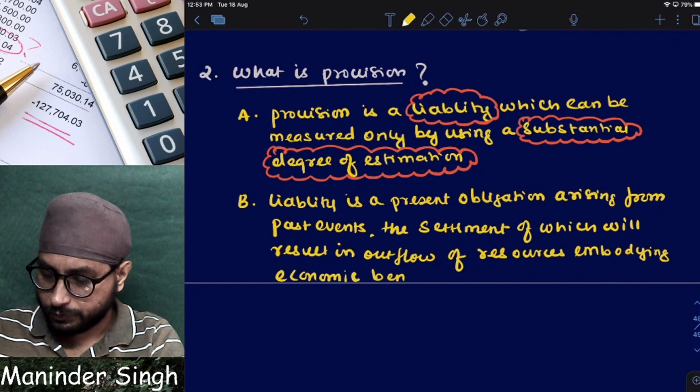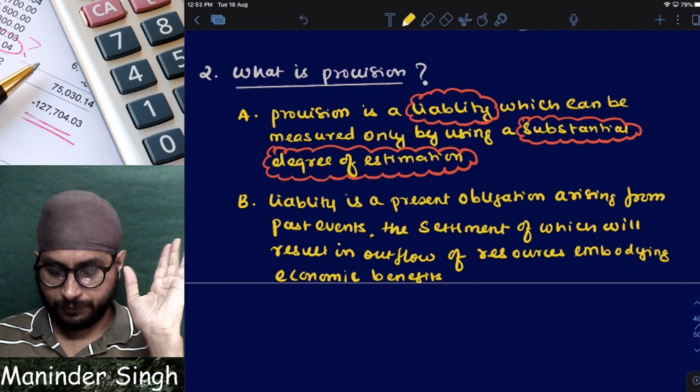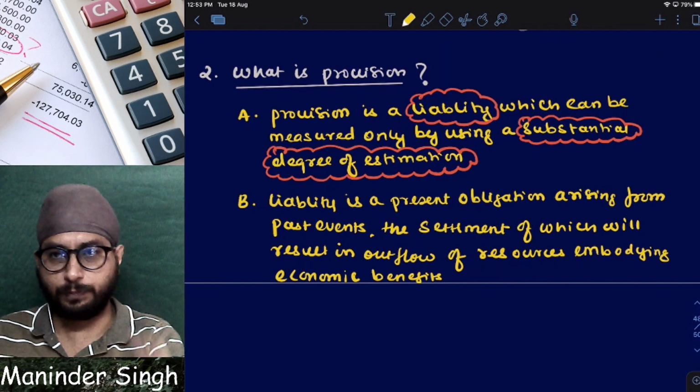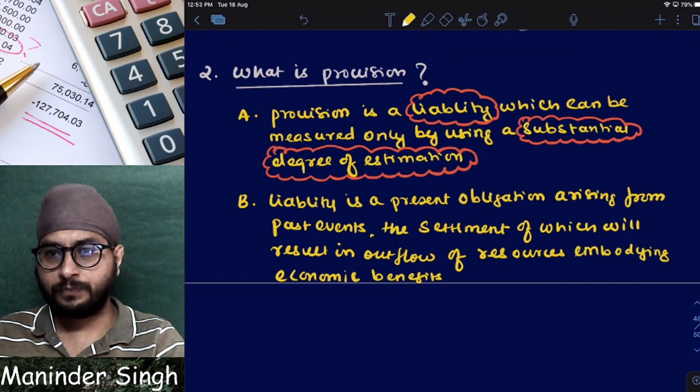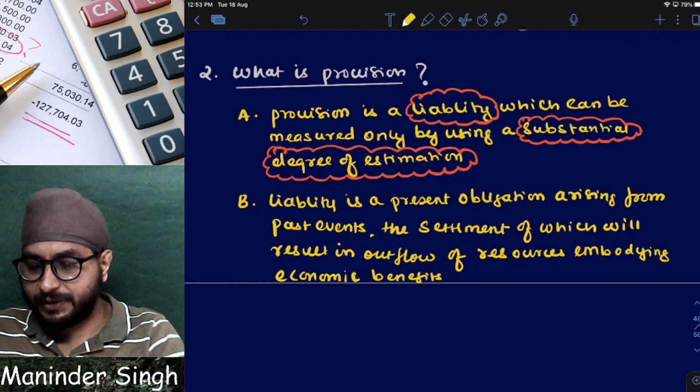See, from provision we came down to liability. Provision is a liability. Now we need to understand liability.